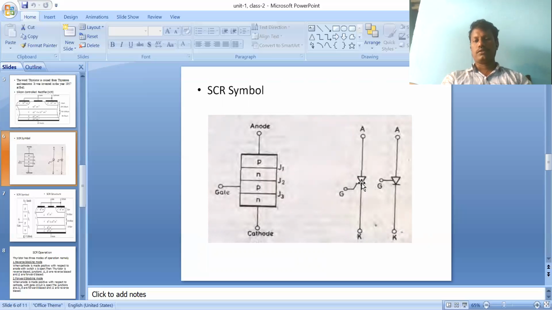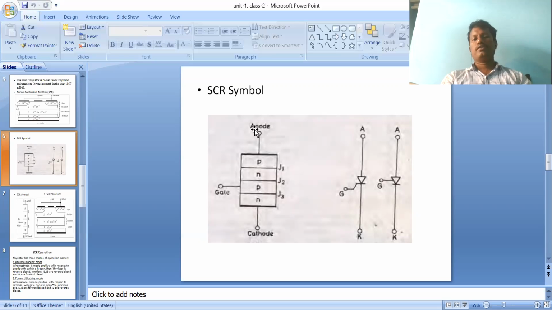Suppose there is no gate signal, then it is simply equal to a diode only. One more terminal is added to the SCR, and the gate is connected nearby the P terminal only. So why should the gate be connected nearby P, not to N, not to the top layer of the P, not to the bottom layer of the N? That is one of the reasons.